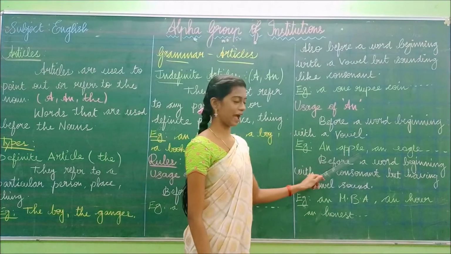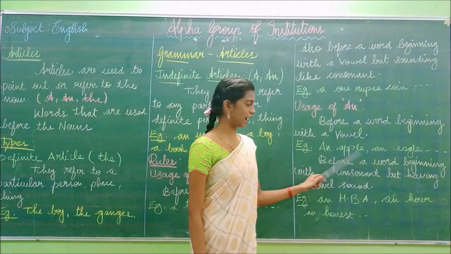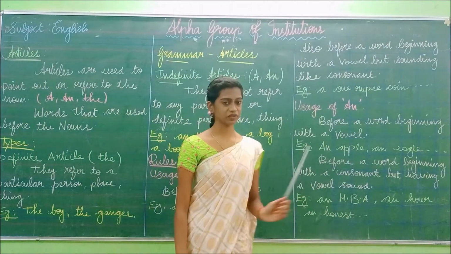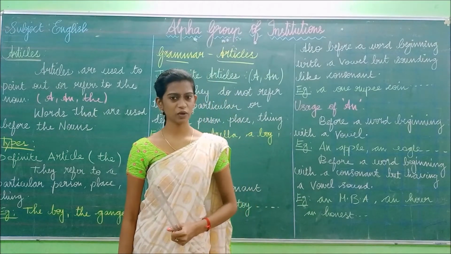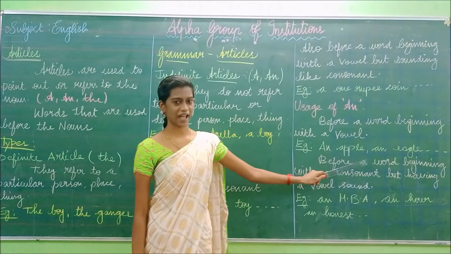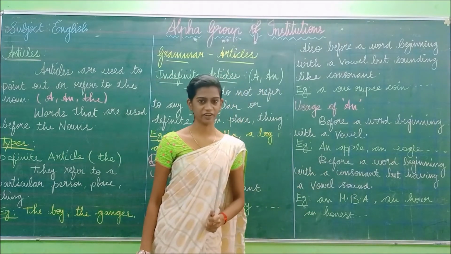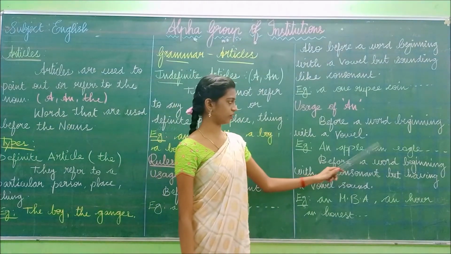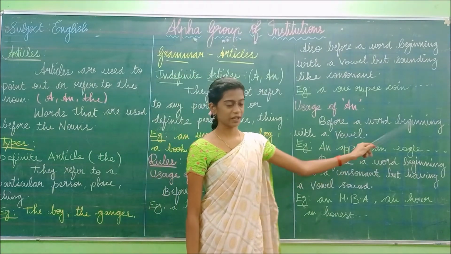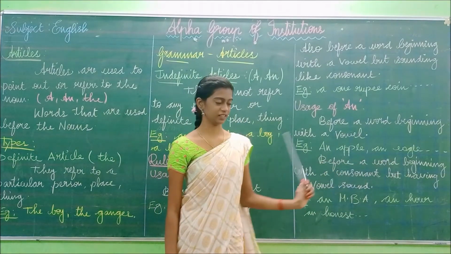So, an apple, an eagle. In this case, look at this word apple. The letter starts with A. Is A a vowel? Very good. A is a vowel. So we have added an apple. Likewise, an eagle. E is a vowel. So we have added an. Okay. So before a word beginning with a vowel, an apple, an eagle.